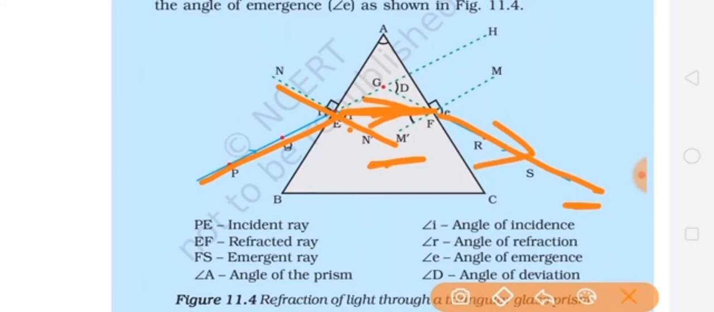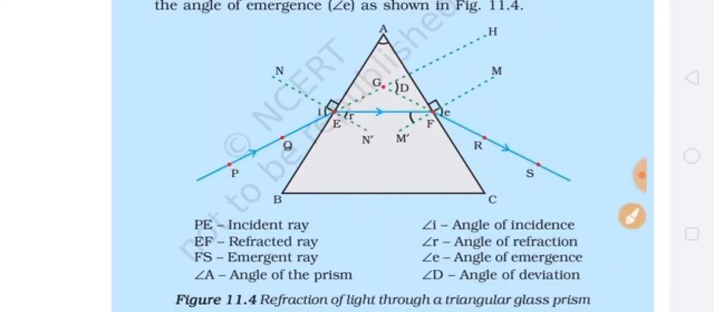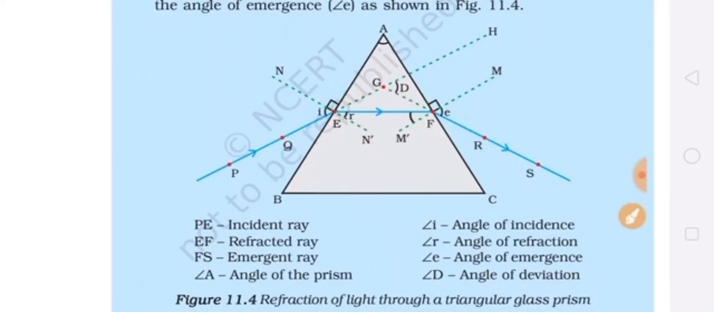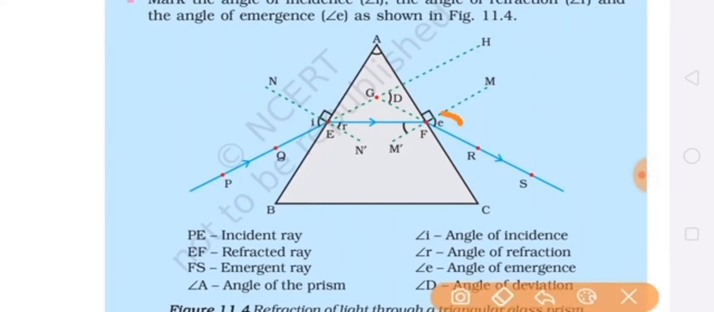So in this diagram you can see PQ is the incident ray, EF is the refracted ray and FS is the emergent ray. And the angles also you can see: angle of incidence, angle of refraction and angle of emergence. This angle is the angle of emergence. The incident ray bends towards the normal and then goes away from the normal when it moves from one medium to another, meaning refraction is taking place.